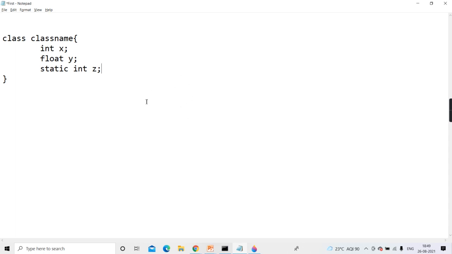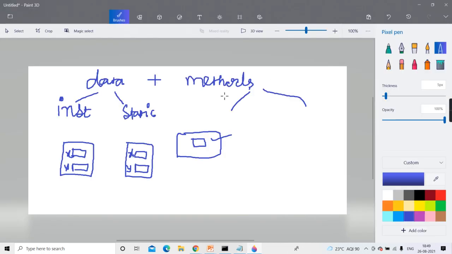Okay? Coming to the methods part. Now what are methods? You know, functions. They are performing some logic. They're taking some arguments, they're returning something back to the outside world, and they're taking something from the outside world. Right, guys? But methods also are of two types, instance and static.